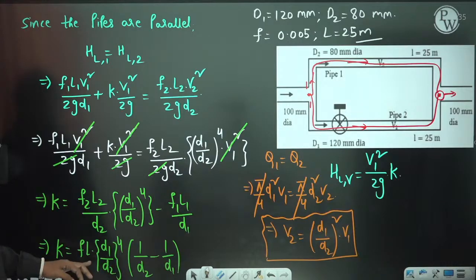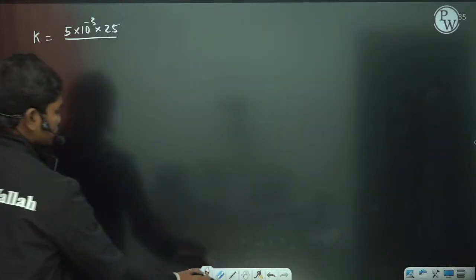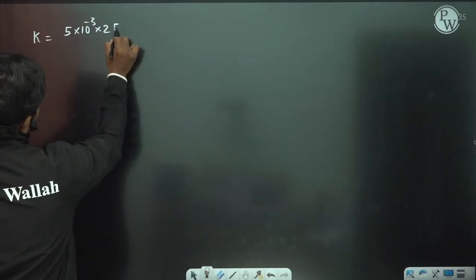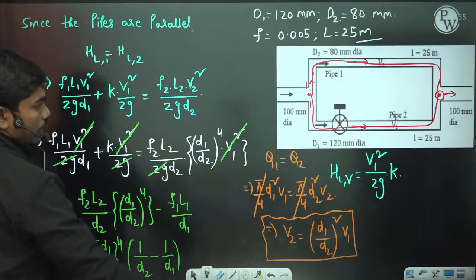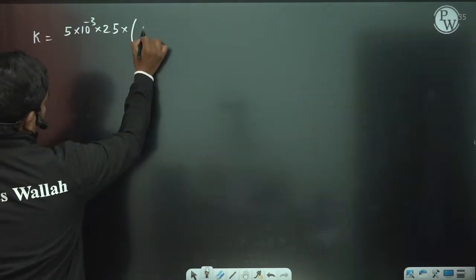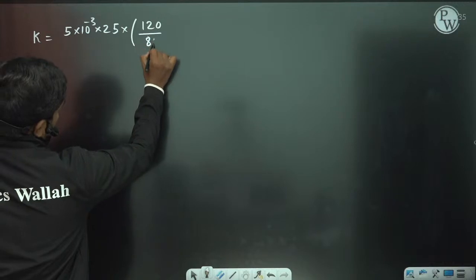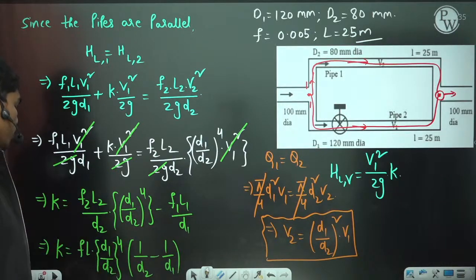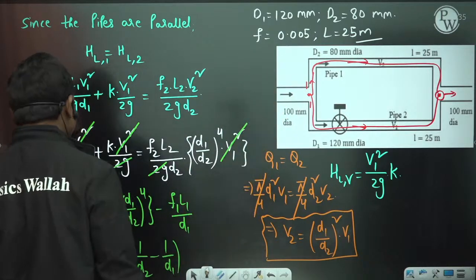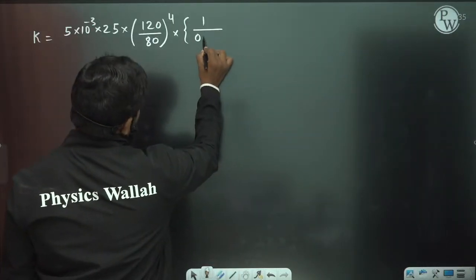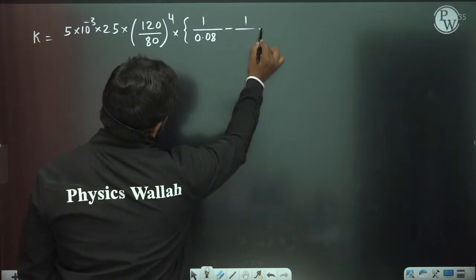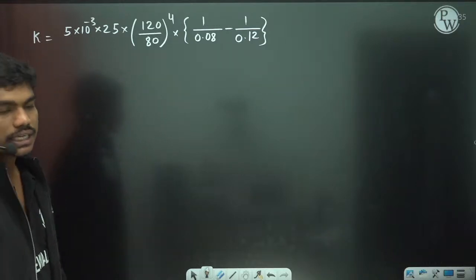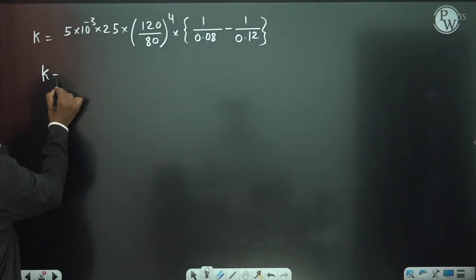Here the ratio is D1 by D2 whole to the power 4, into 1 by D2 minus 1 by D1, where D1 is 120 and D2 is 80. 1 by D2 is 1 by 80 mm, means 1 by 0.08, minus 1 by 120, so 0.12. So this is the value which gives you the constant K. If you simplify, you will get the value of the constant K.